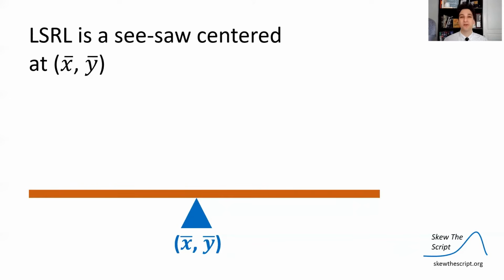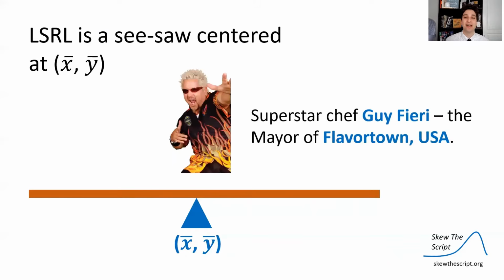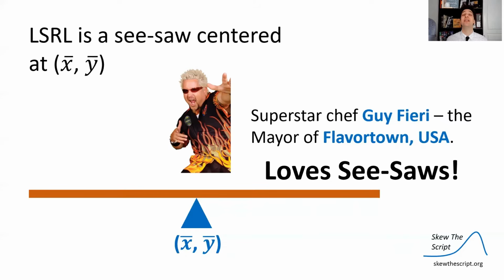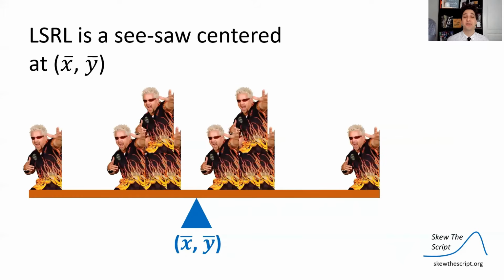We can think of the least square regression line as a big seesaw that is centered, or has its fulcrum, or whatever that physics term is, I'm not sure, at X bar, Y bar. One little known fact, superstar chef Guy Fieri, who you know I love to talk about, who's also the mayor of Flavortown, USA, loves seesaws. He absolutely loves to play on seesaws. So here's a bunch of clones of Guy Fieri. They're playing on the seesaw least square regression line.